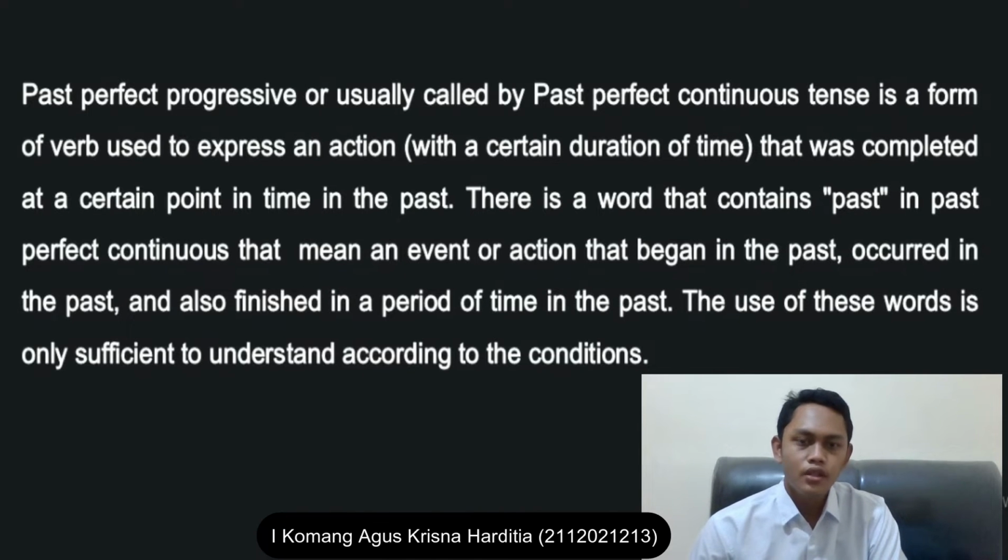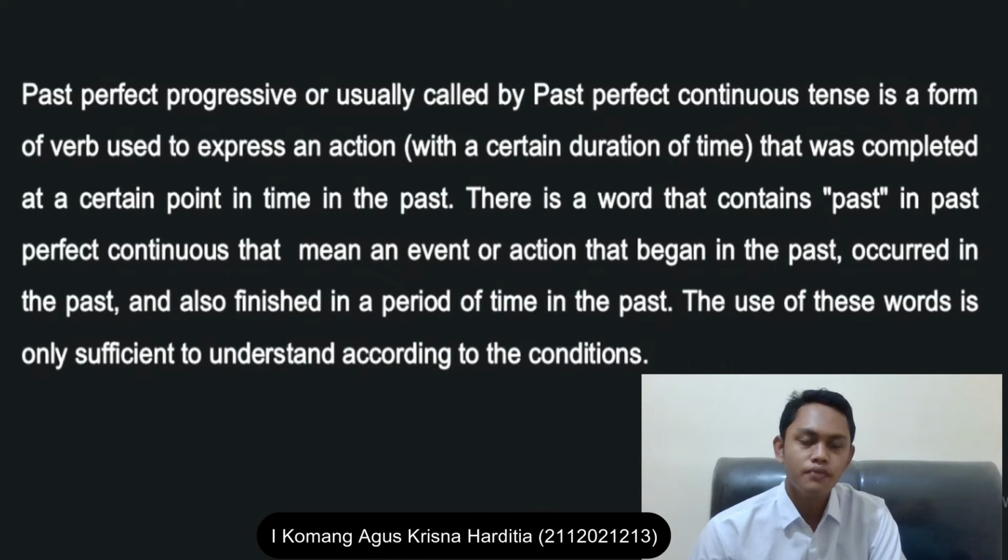The formula is divided into two according to the type of sentence. That is, number one, positive sentence. To make a positive statement, you can use the formula subject, had, been, verb-ing.